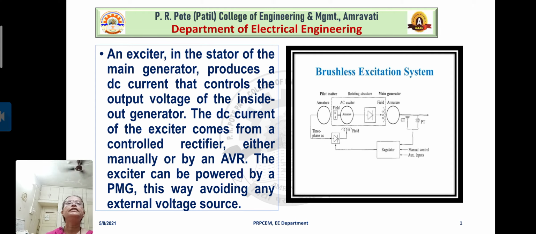An exciter in the stator of the main generator produces a DC current that controls the output voltage of the inside out generator. The DC current of the exciter comes from a control rectifier, either manually or by an AVR. Right? The exciter can be powered by PMG, this way avoiding any external voltage source. Okay?